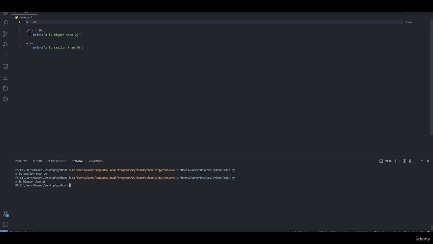Now we want to check if x is not bigger than 20, then check if x is bigger than 10. We can add elif, which stands for else if in here. elif x is bigger than 10, print x is bigger than 10 but smaller than 20.